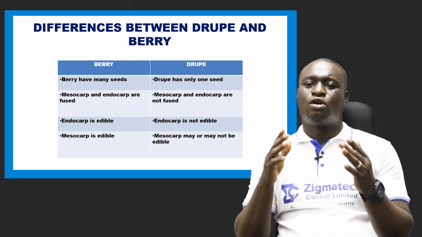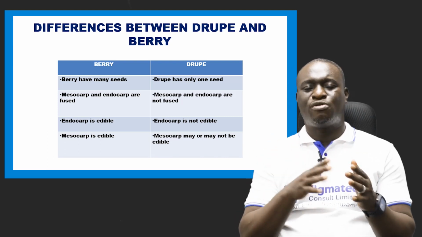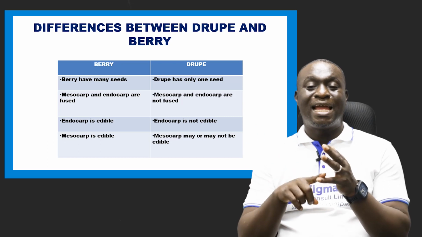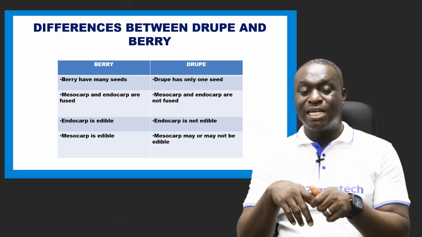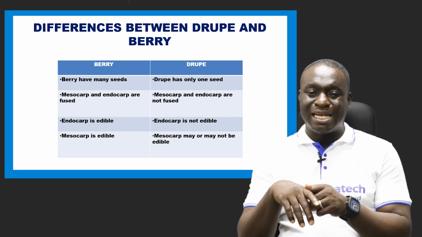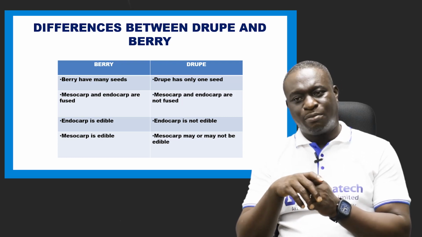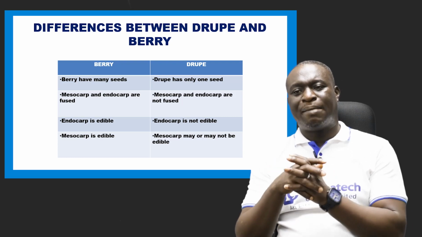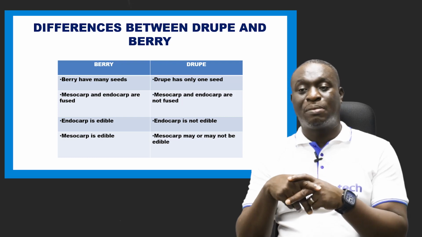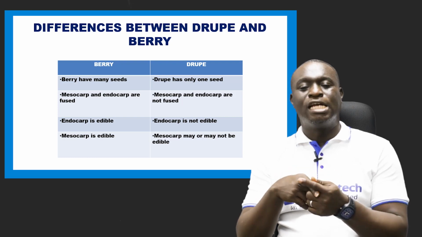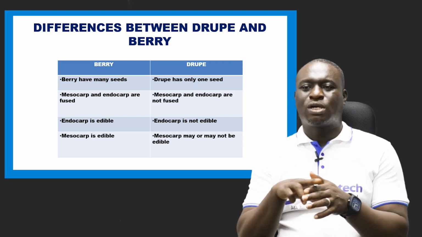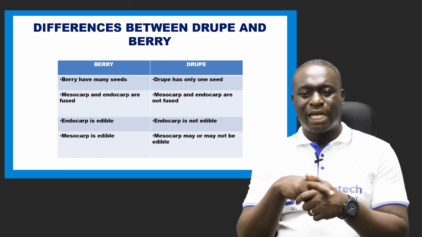All right. Then another difference between berry and drupe is that the endocarp of a berry is always edible. You eat everything. But the endocarp of a drupe is not edible.